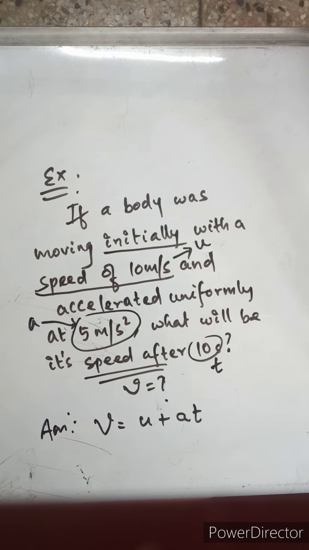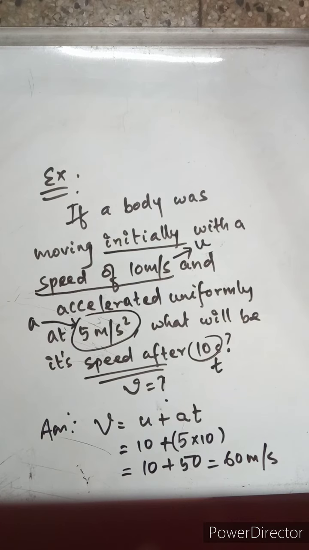So you have the equation now, v is equal to u plus at. Instead of u you put the value 10, and instead of a and t you put the values 5 and 10. That gives me 10 plus 50, which is obviously 60. So the final speed after 10 seconds for a uniformly accelerated motion is 60 meter per second, as per the question. We'll be doing similar problems related to the topic, okay?